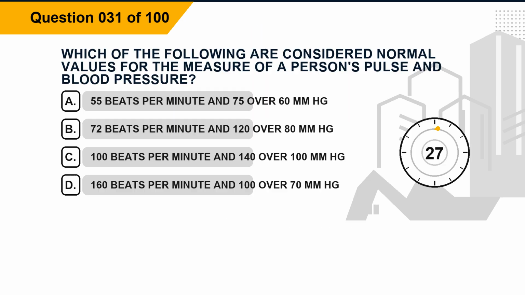Question 31. Which of the following are considered normal values for the measure of a person's pulse and blood pressure? Option A, 55 beats per minute and 75/60 mm Hg. Option B, 72 beats per minute and 120/80 mm Hg. Option C, 100 beats per minute and 140/100 mm Hg. Option D, 160 beats per minute and 100/70 mm Hg.